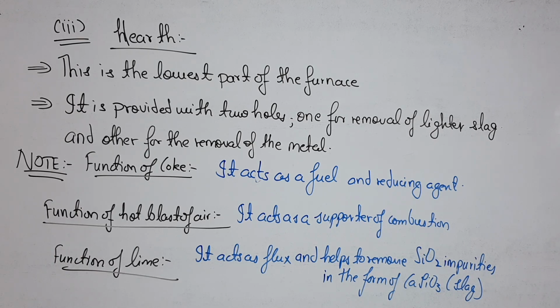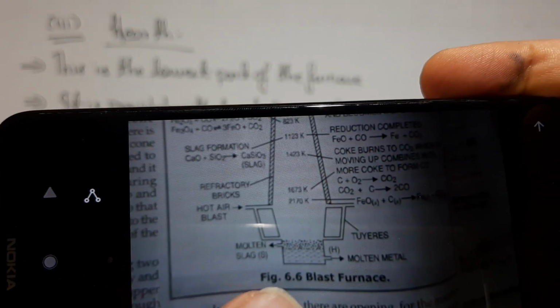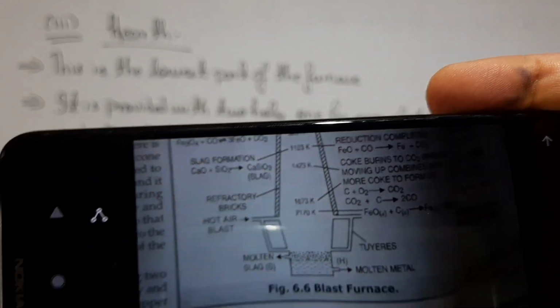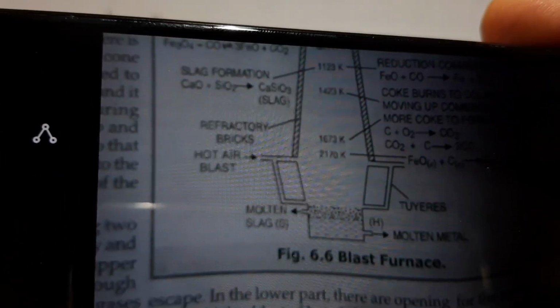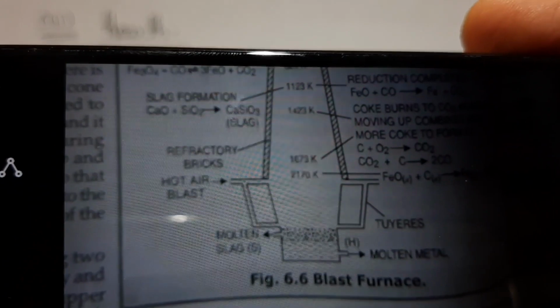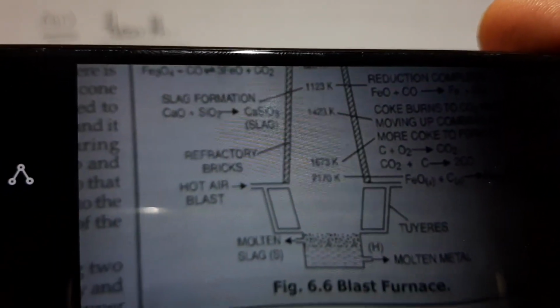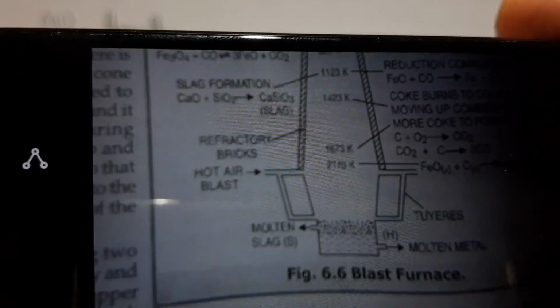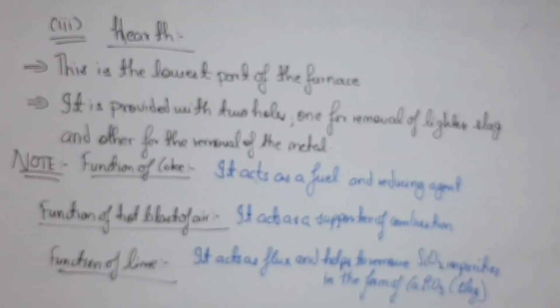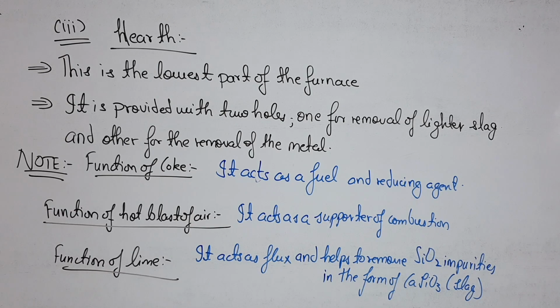One is for the removal of the lighter slag and the other for the removal of metal. As you can see here in the diagram, this is the one hole and this is the second hole, which have been denoted by S and H. है ना. एकदम लोवेस्ट पार्ट. देखिए आप लोग, मोल्टेन स्लैग S से निकल रहा है और H से मोल्टेन मेटल निकल रहा है. So that is nothing but the earth.